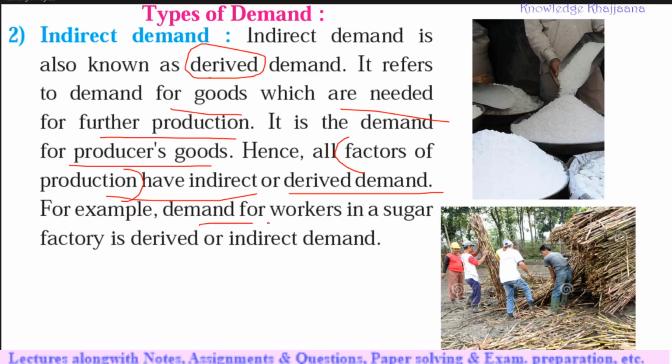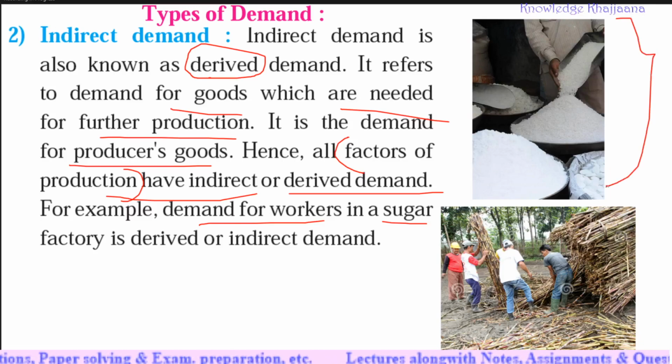For example, demand for workers in a sugar factory is derived or indirect demand. See, what does this mean? If there is a demand for sugar in the market these days, then what will the employer think? He will employ more employees or more laborers or more workers in his sugar factory. See, what was the actual demand?